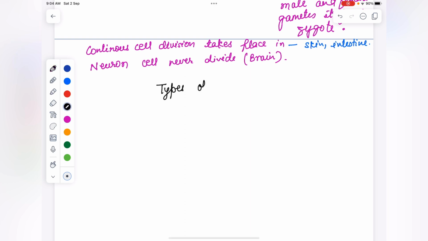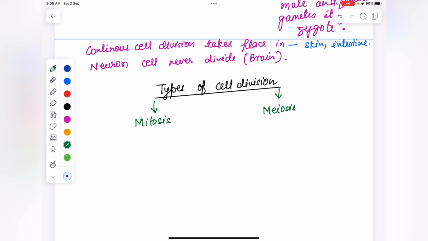There are two main types of cell division. That is mitosis and meiosis. So these are the two different types of cell division. The process of cell division by which most of the cells divide for growth is called mitosis.